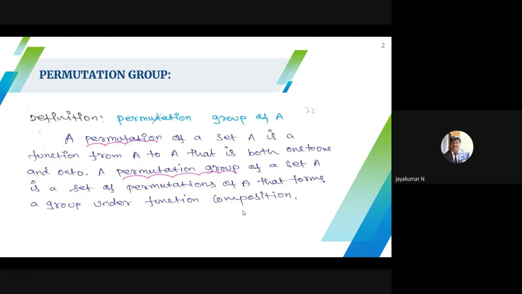The binary operation here is function composition. So the given set is the set of all permutations of A, the binary operation is function composition, and this forms a group. This is called a permutation group.